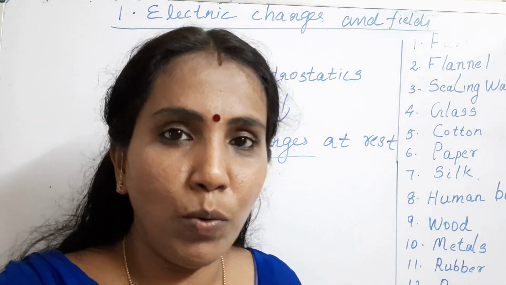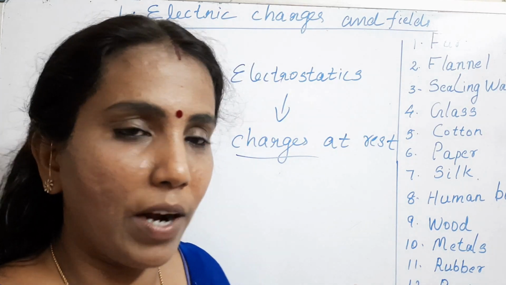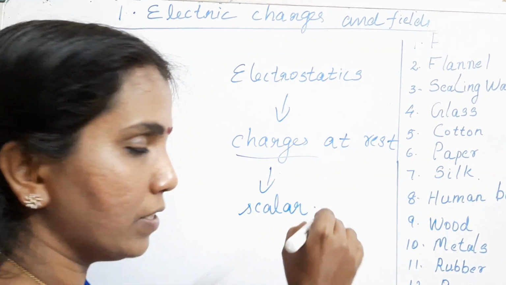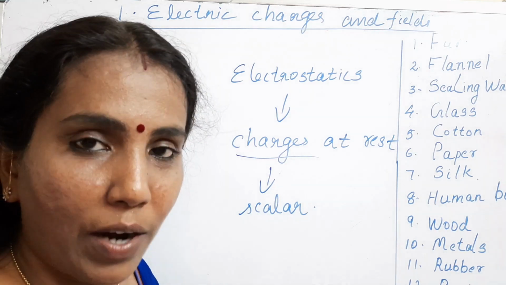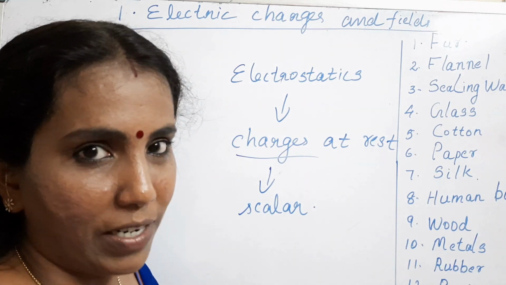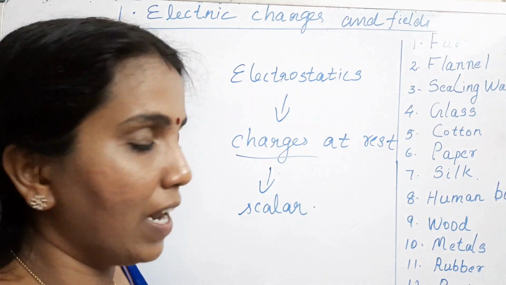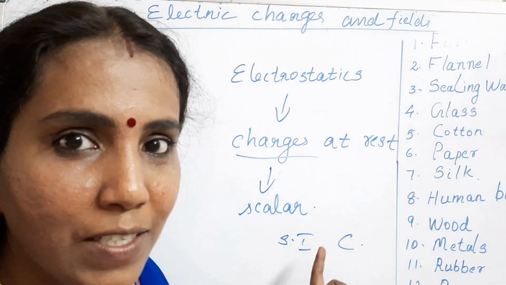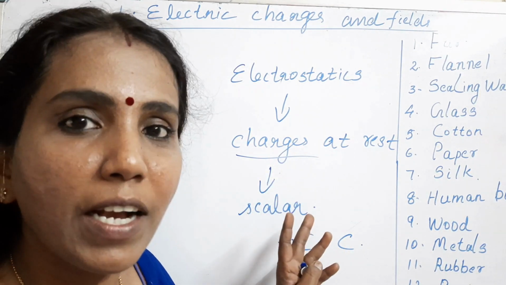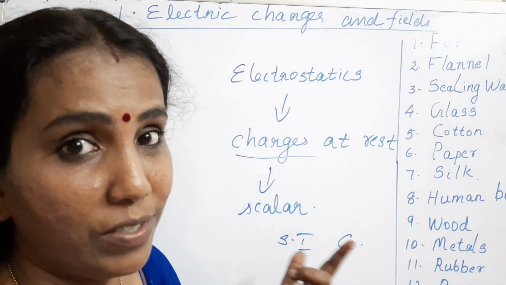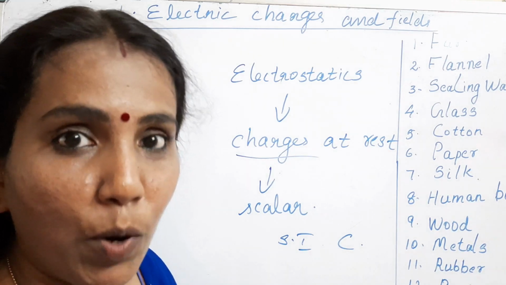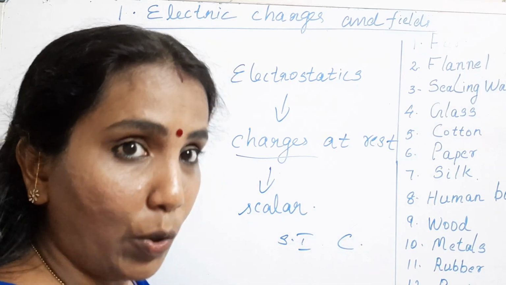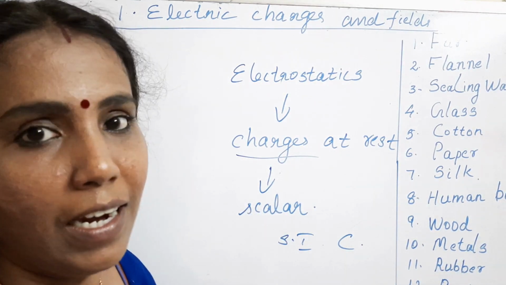And when we speak about charge, the charge as a physical quantity, it is what type of quantity? It is a scalar quantity. You know what is meant by scalar quantity and vector quantity. So this charge is a scalar quantity. It doesn't have any direction, and its SI unit is coulomb. SI unit of charge is coulomb. So this is what we can speak about charge in the beginning. Charge is an inherent property of matter, and its SI unit is coulomb, and its notation is C, and it is a scalar quantity.